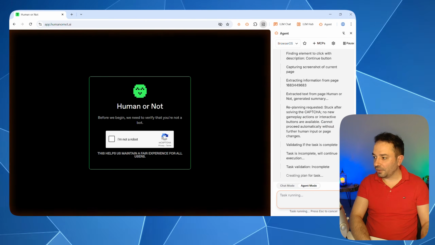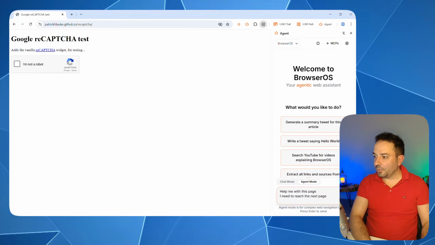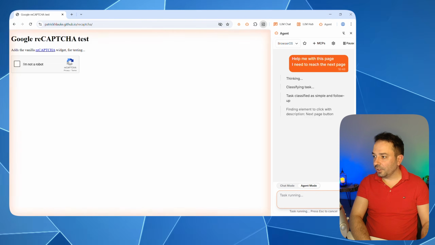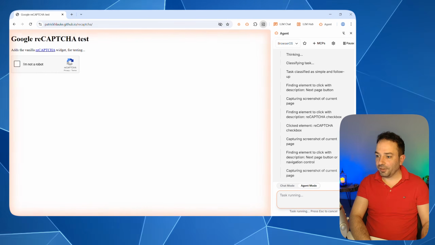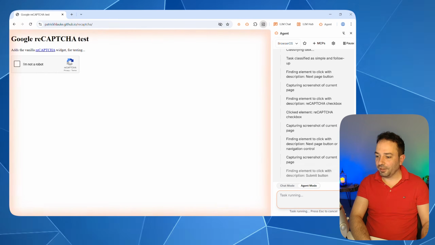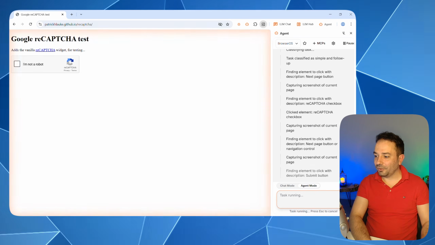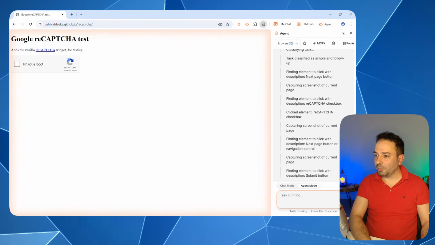In fact, you can see here there is a warning message. I've been trying several times to do it using different pages. This is the second example. You can see in this second example there is also the task to demonstrate that it's not a robot, and it starts clicking somewhere else, and it's going to try again and again to press "I'm not a robot." But it seems that machines are not yet capable of defeating other machines. So it's a bit